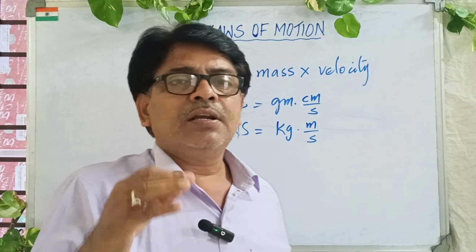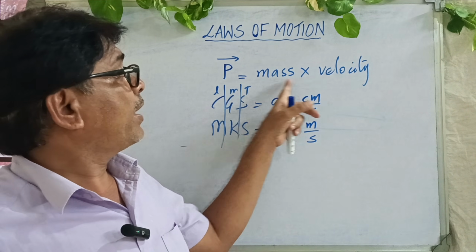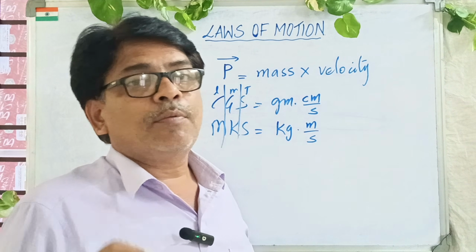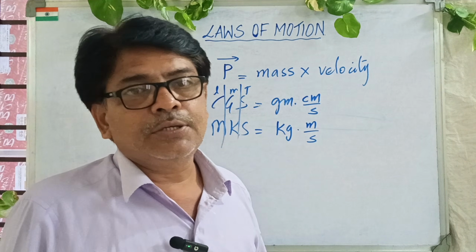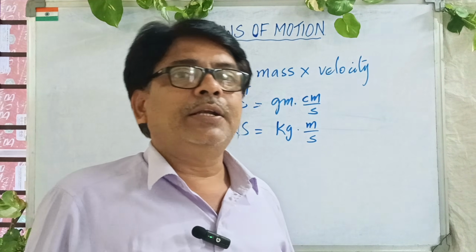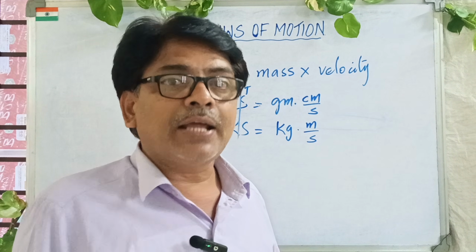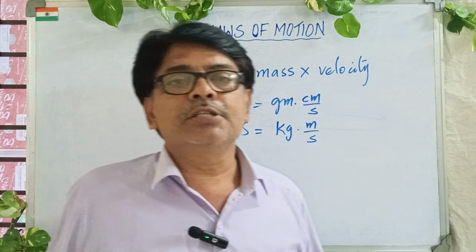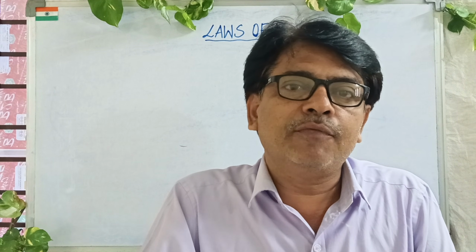Don't feel it is difficult to write the units. It is so simple. You just need to know what the physical quantity is telling about. It is telling about mass and velocity. So the mass unit in CGS is gram. In MKS it is kg. Velocity means displacement by time or distance by time, nothing but length by time. So it is centimeter per second in the CGS system. In MKS it is meter per second. Right, now I have finished momentum, isn't it? Momentum is a product of mass and velocity.